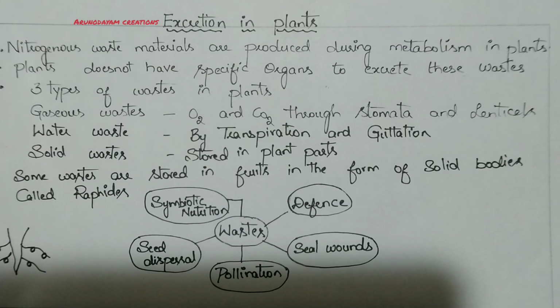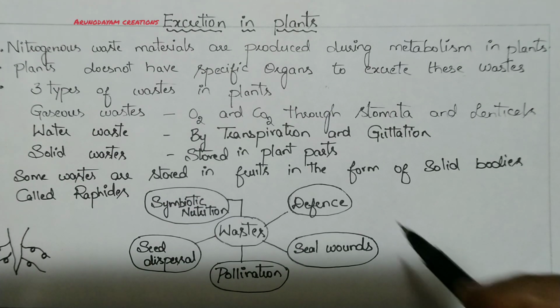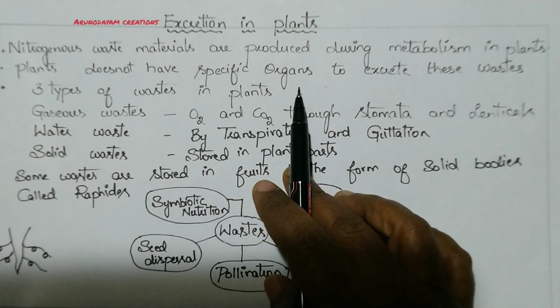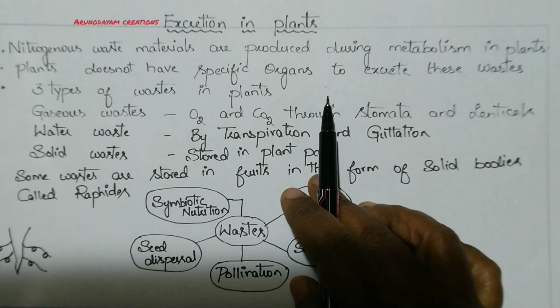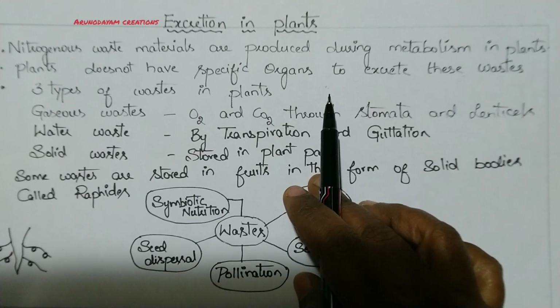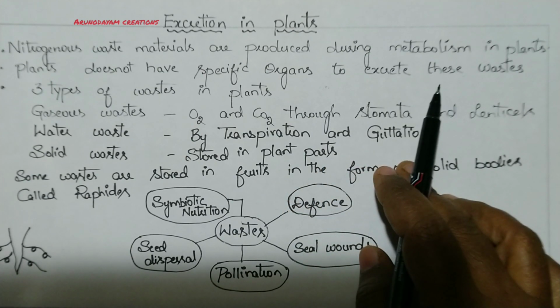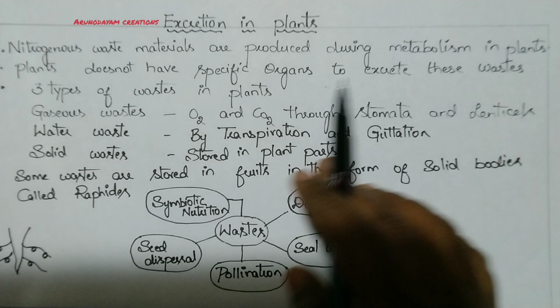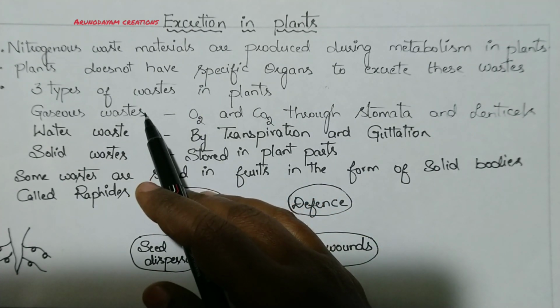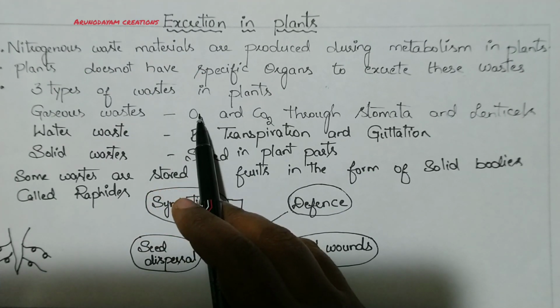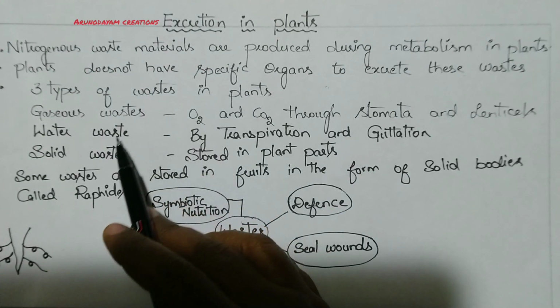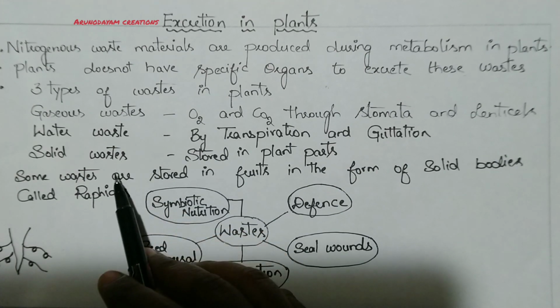Then do plants have specific organs to excrete these waste materials? No. Plants do not have any specific organ to release these waste materials, but they make use of their general body parts to release them. They use already existing general parts for releasing these waste materials. So for our convenience, we categorize the waste materials produced in plants into three types: gaseous waste materials, water waste, and solid waste.